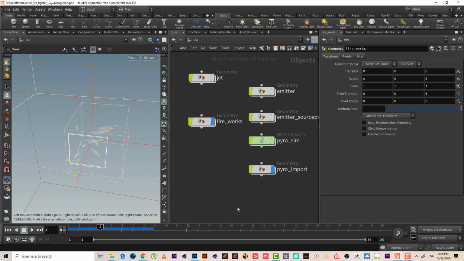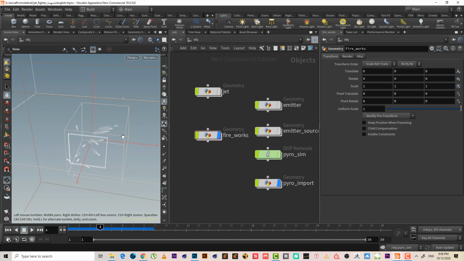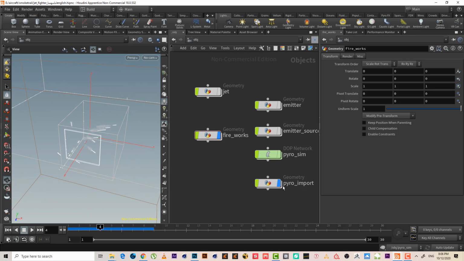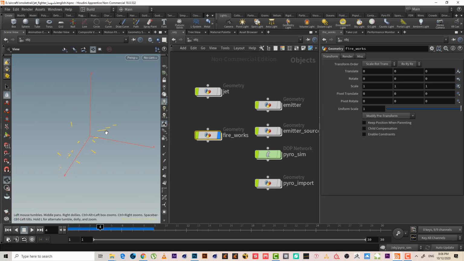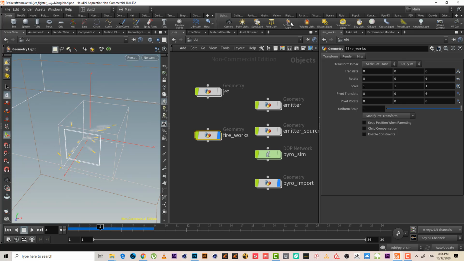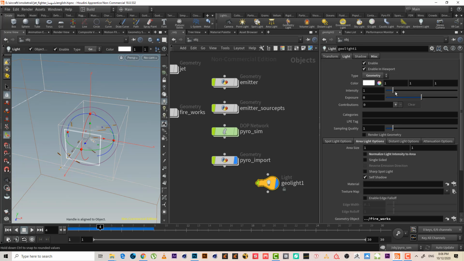Let's stand here. I want to hide the pyro. I just want to see the fireworks, or I can show it. It's okay, but you have to select it and press geometry light. Perfect.